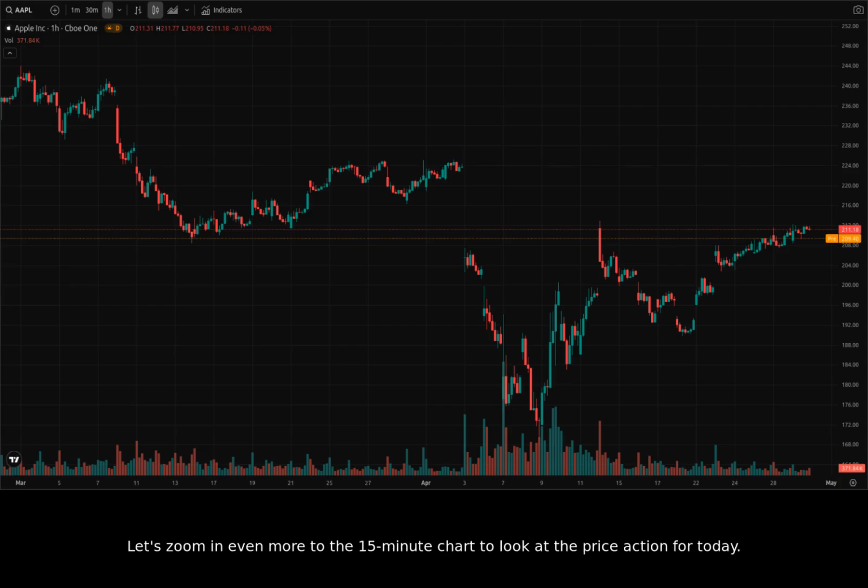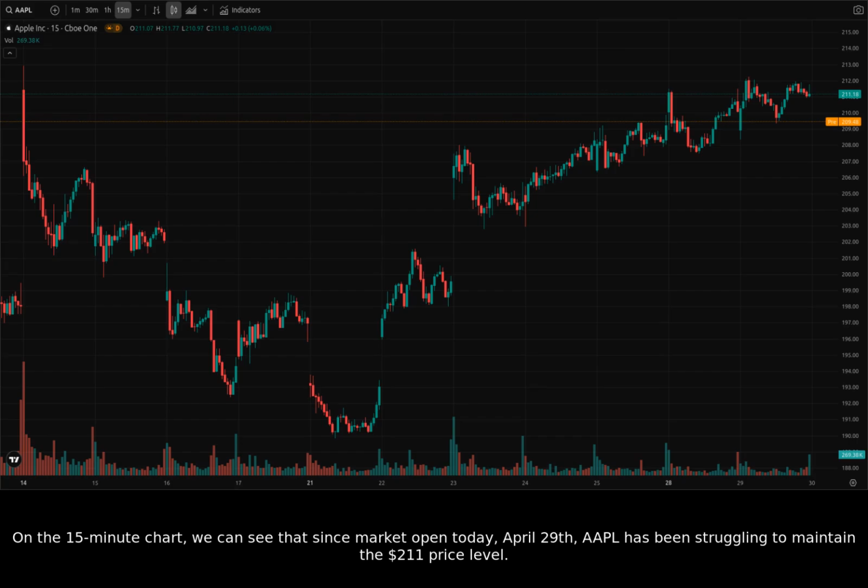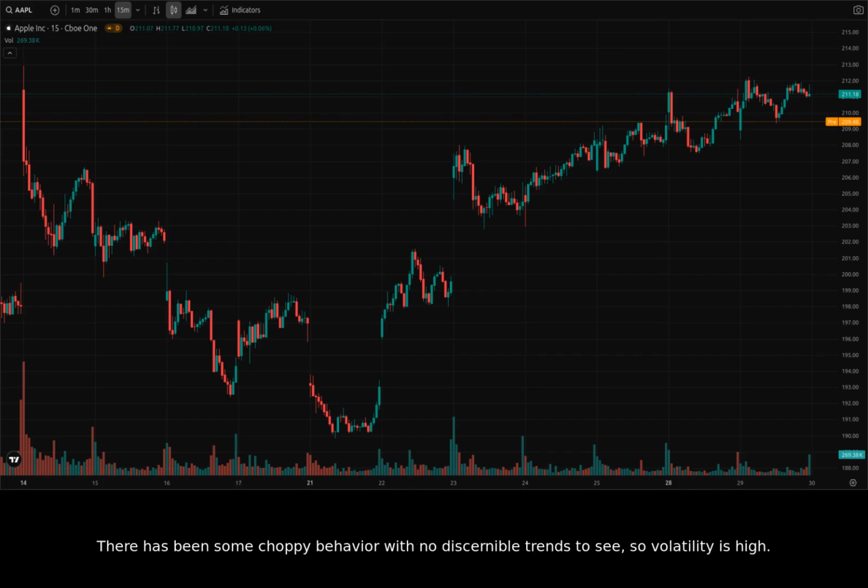Let's zoom in even more to the 15-minute chart to look at the price action for today. On the 15-minute chart, we can see that since market open today, April 29th, Apple has been struggling to maintain the $211 price level. There has been some choppy behavior with no discernible trends to see, so volatility is high. If it can't break above $212, watch for a potential retest of the support level around $208.